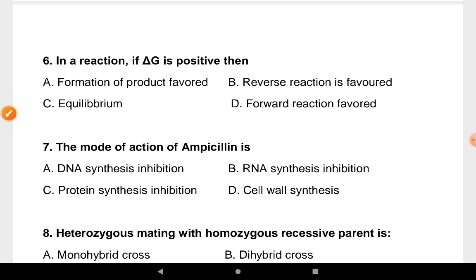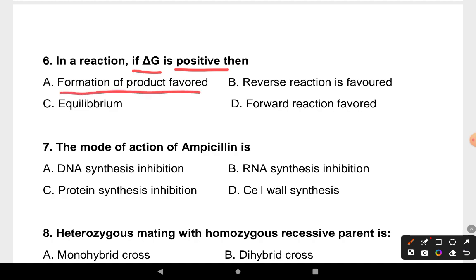Our next question is, in a reaction, if delta G is positive, then formation of product favored, reverse reaction is favored, there will be equilibrium, or forward reaction is favored. So correct answer is option B, reverse reaction is favored.